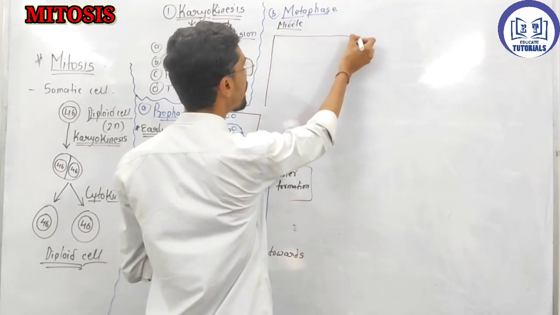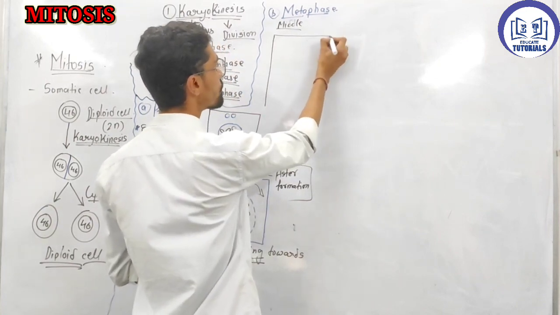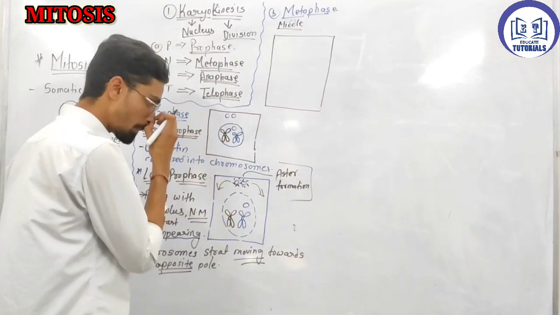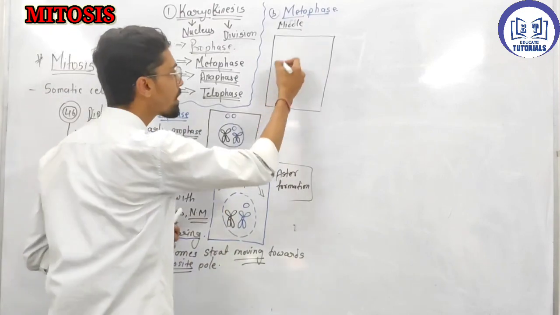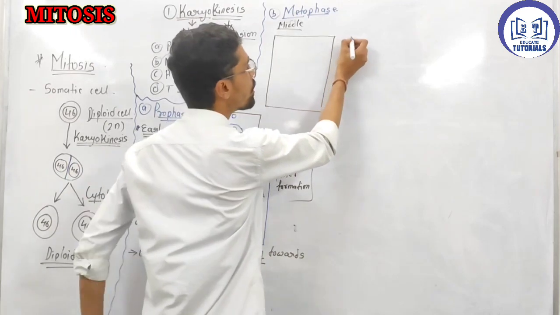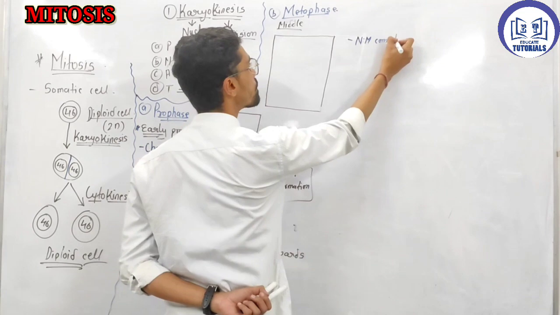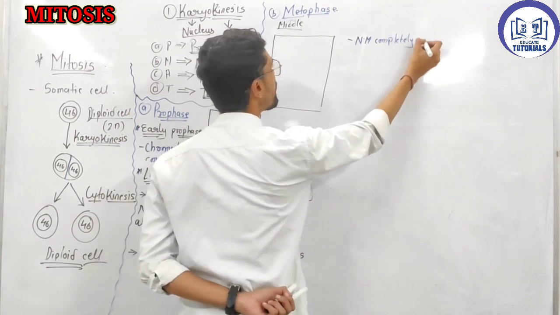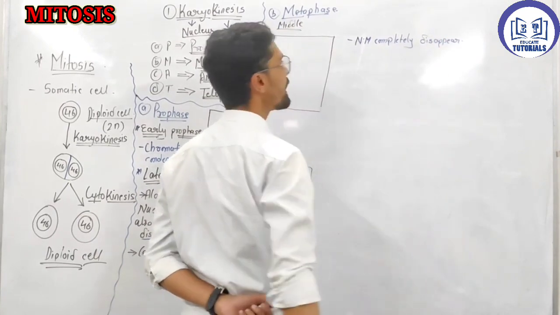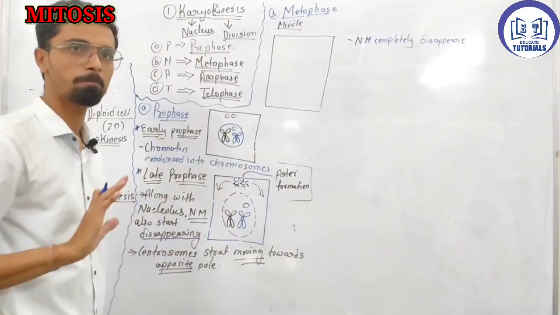So in this cell, what happened? Assume that this is a cell. So in metaphase the nuclear membrane completely disappears. What happened in metaphase? Nuclear membrane completely disappears. You will not see even a little bit of nuclear membrane there.